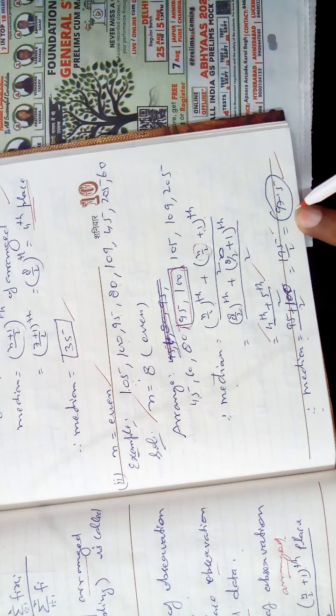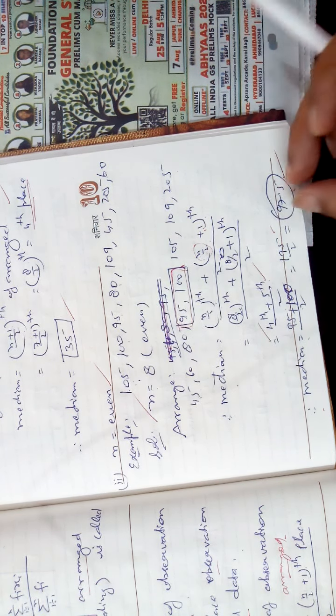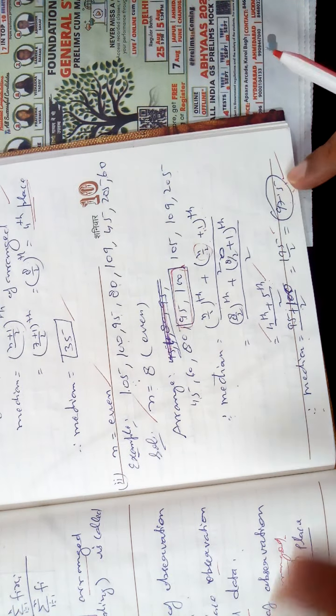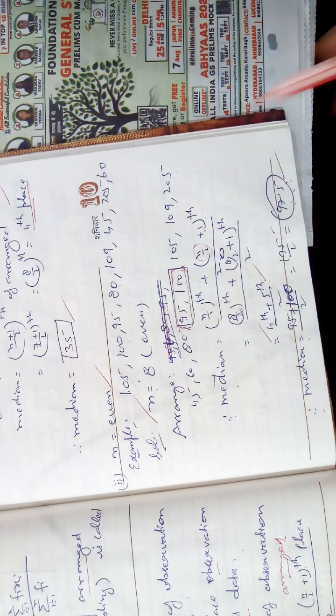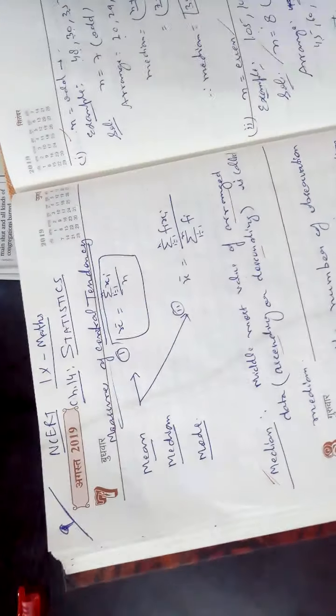Your answer is 97.5, the median of the given data, the middlemost value. It means half the numbers are less than the median and half the numbers are more than the median.